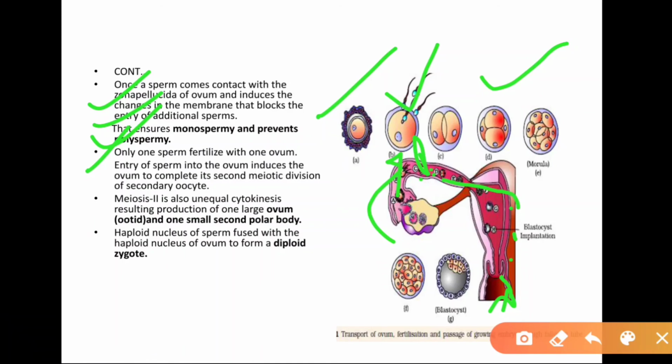Entry of the sperm into the ovum induces the ovum to complete its second meiotic division. After meiosis II, which is also an unequal division as I already told you, a large ovum, the ootid, and one small secondary polar body are produced. The haploid nucleus of the sperm fuses with the haploid nucleus of the egg, developing into the diploid zygote.